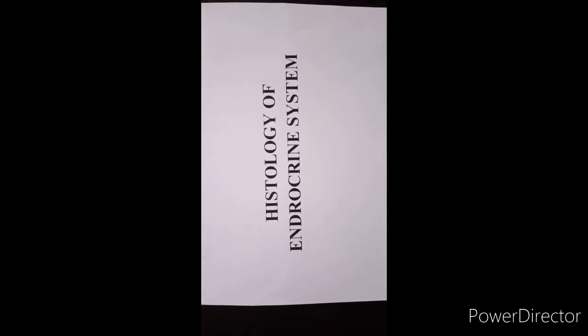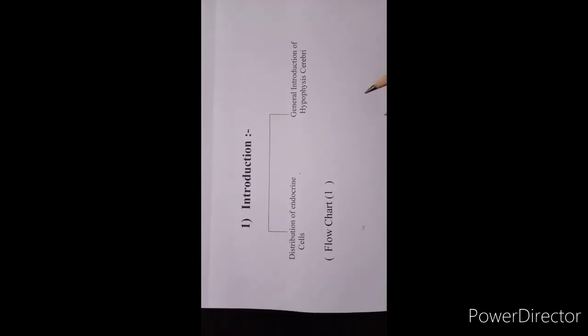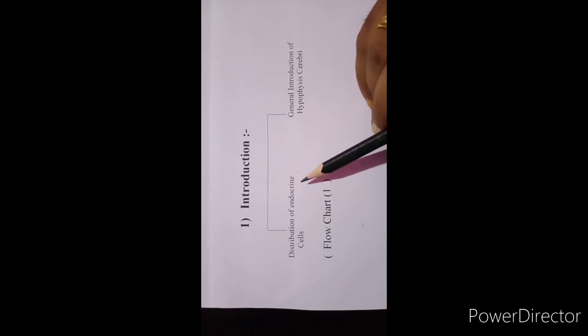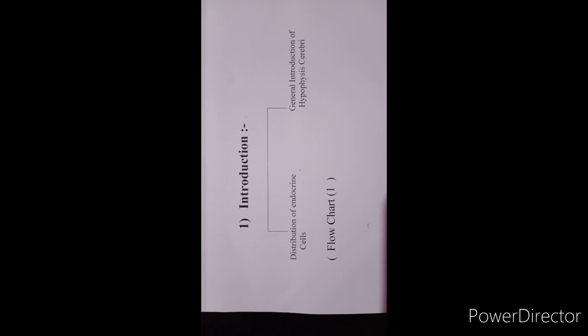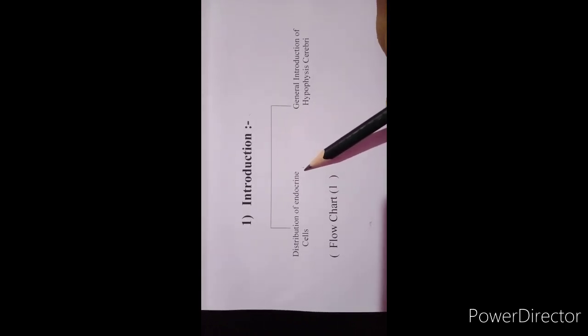Today we are going to study the histology of the endocrine system. You know that endocrine tissue is essentially made up of cells which produce secretions that are poured into the blood. The secretions of these endocrine cells are called hormones. Now we will see the distribution of endocrine cells in our body.